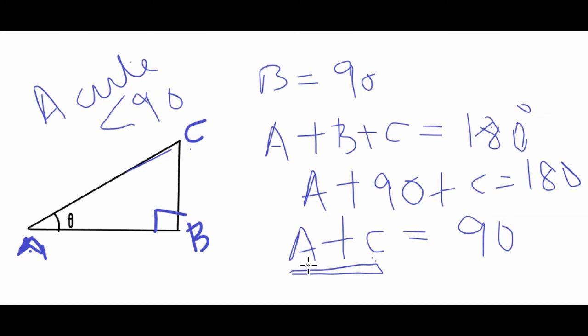So the triangle will only exist for any angle of A above 0. So 0.1 degree is also okay. Then C will become 89.9 degrees. That means both of them are acute. Understood? So in a right angled triangle, angle A or angle C, both of them will be acute. They can never be obtuse. This is a point which we should understand.